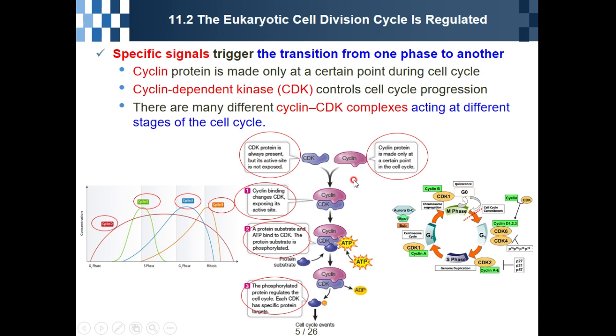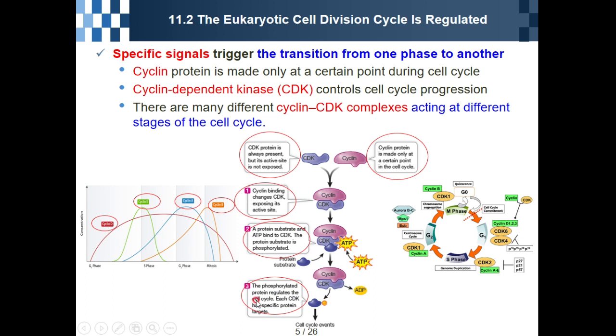Okay, so cyclin, CDK. After their binding, they expose the active site. After that, the substrate binds here. After that, ATP is used, so ATP is changed to ADP. After that, this protein substrate is phosphorylated. So actually, this protein regulates the cell cycle.